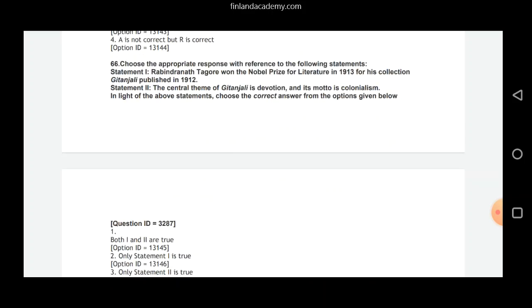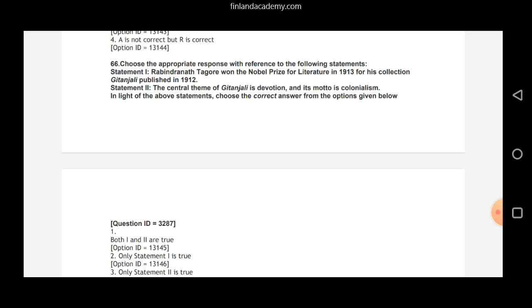We have question number 66. Choose the appropriate response with reference to the following statements. Statement 1, Rabindranath Tagore won the Nobel Prize for Literature in 1913 for his collection Gitanjali, published in 1912. Statement 2, the central theme of Gitanjali is devotion and its motto is colonialism. In light of the above statements, choose the correct answer from the options given below.